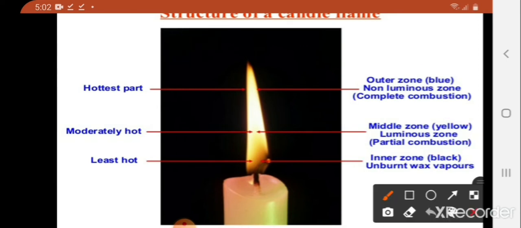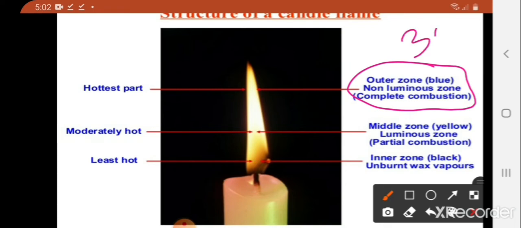And now hold a copper wire just into the non-luminous zone. We are holding a copper wire in the non-luminous zone for 30 seconds. Now what will be the observation? Yes, we can notice that the portion of the copper wire just outside the flame gets red hot.